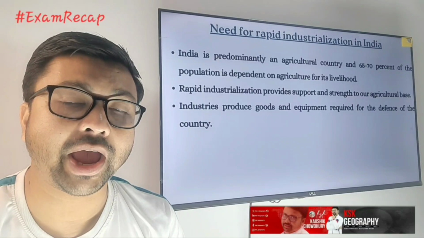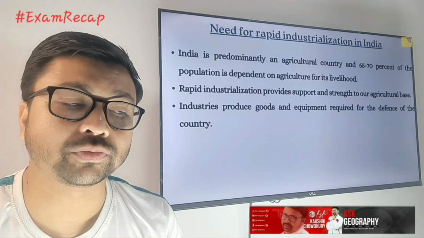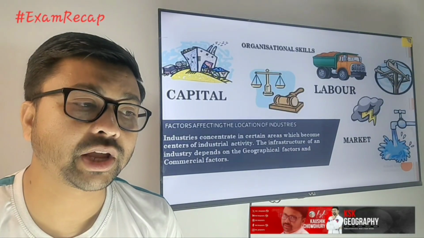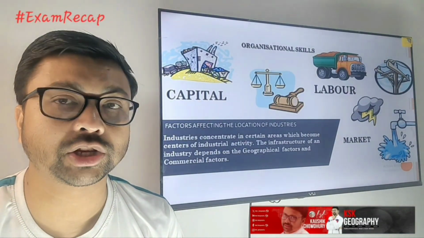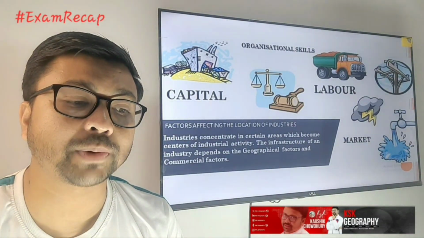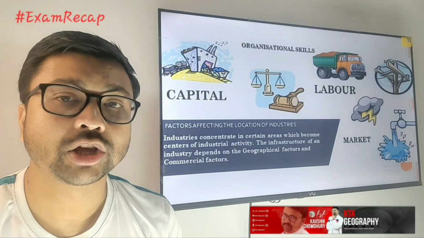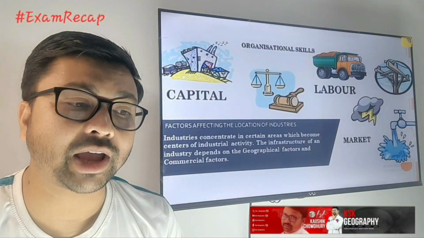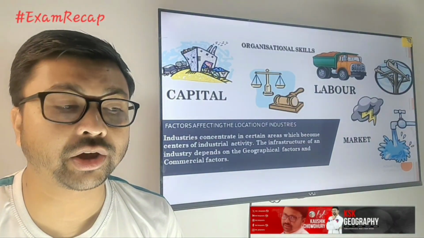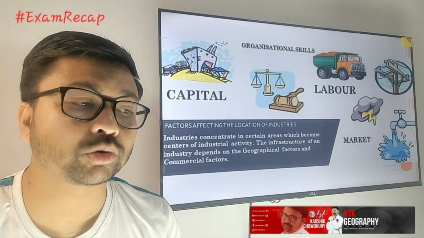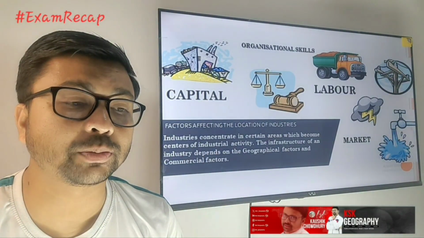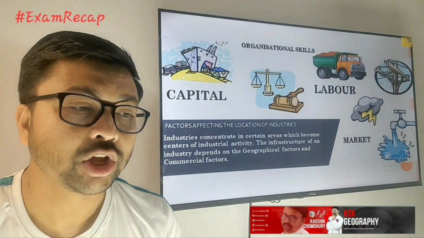It means the climatic condition as well as the physiographic condition. Next, here you can see what are the things required for setting up those industries. We need to focus on a few things. First, the raw materials. Next, the source of power. Next, the capital. Next, the human labor, and the source of water. Those are the important inputs required for setting up the industry.